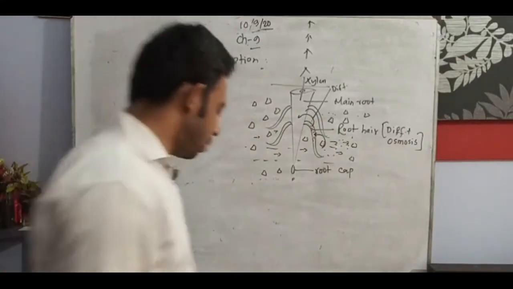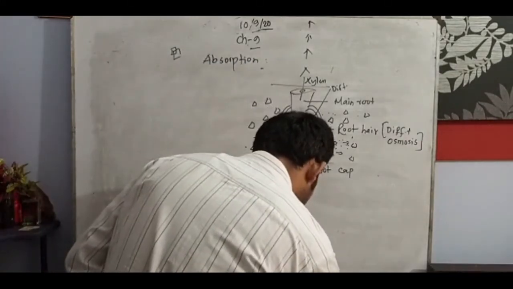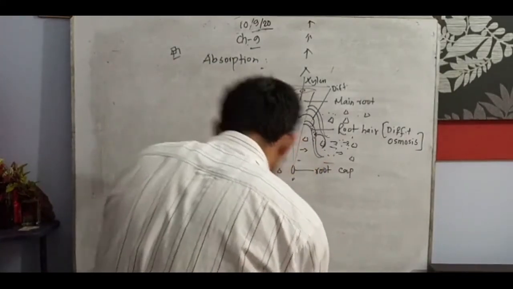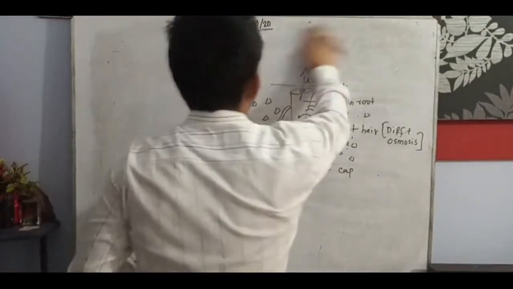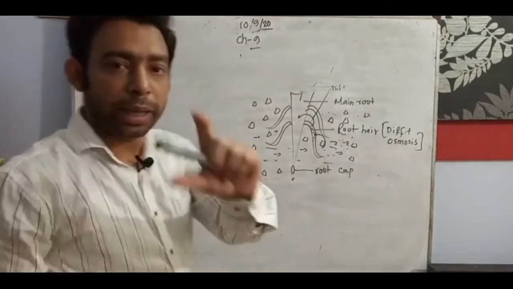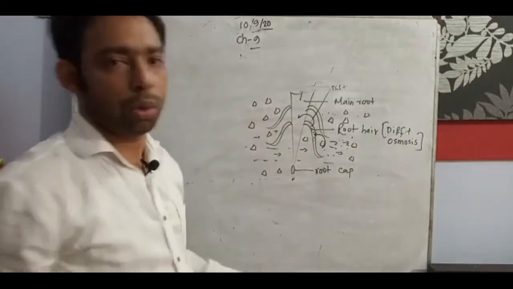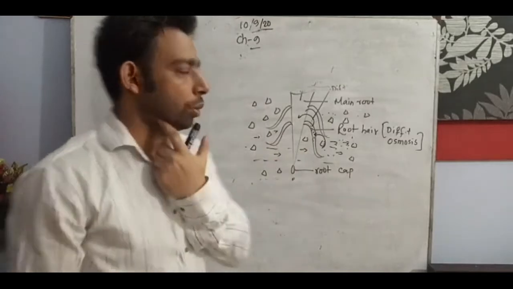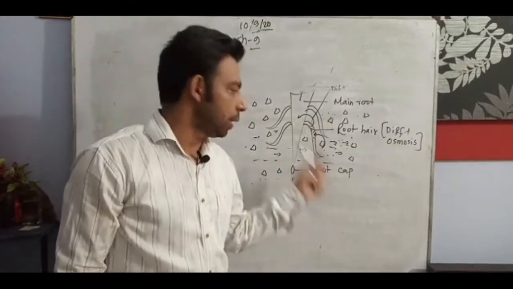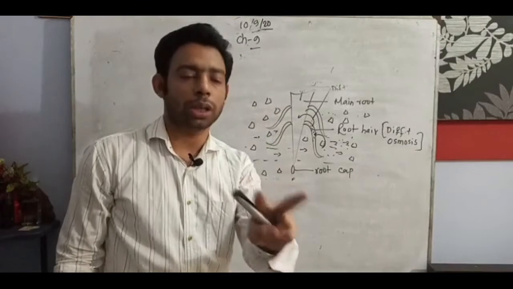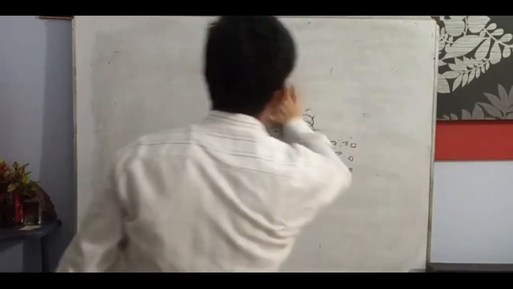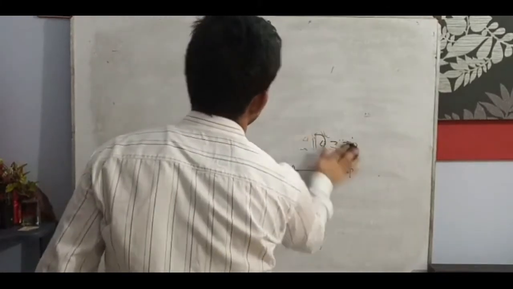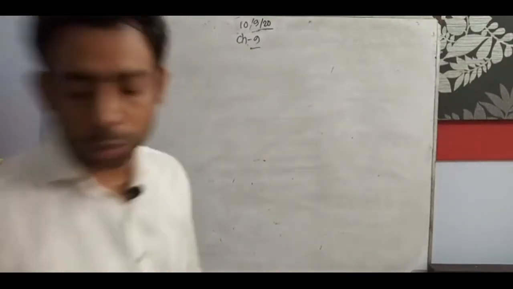Now we will try to understand the availability of mineral salt in soil. I think you understand this one. For making a short note, you can ensure this one. So about absorption, how absorption is going on there, it is a 2 marks question. I gave you a 2 marks question. Then we will go through other points, other topics. Two marks question: absorption, how absorption is done inside the roots.